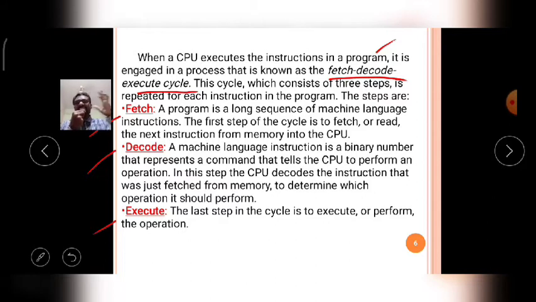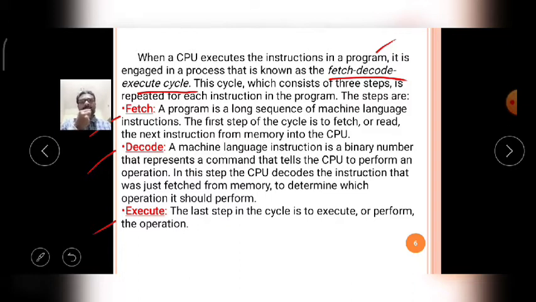So in the fetch cycle, each and every instruction is executed continuously. Okay, then next is the decode cycle. A machine language instruction is a binary number that represents a command that tells the CPU to perform an operation.